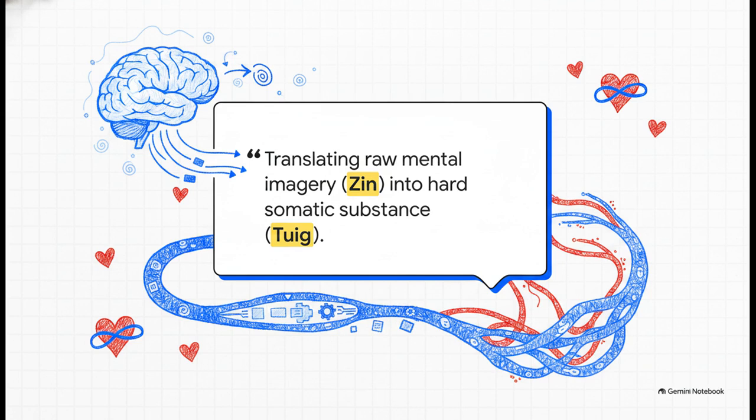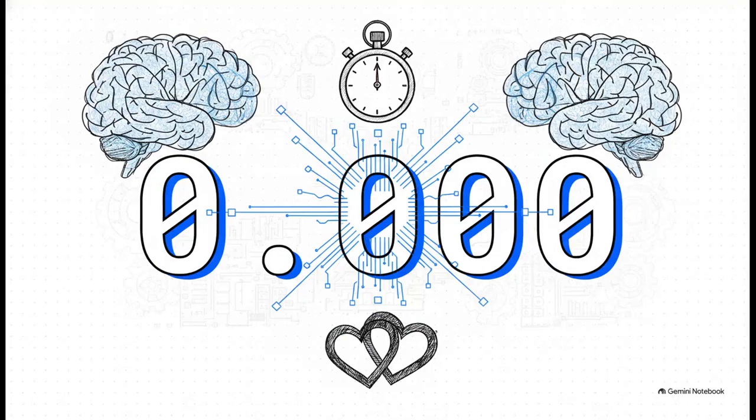They describe an intense, direct physical connection as an oral somatosensory compile, a process that translates raw mental imagery, which they call Zen, directly into hard somatic substance, or twig. For them, this is not just a metaphor, it's presented as an exact biological data transfer. And when that transfer happens, the author claims the mathematical parity is absolute.